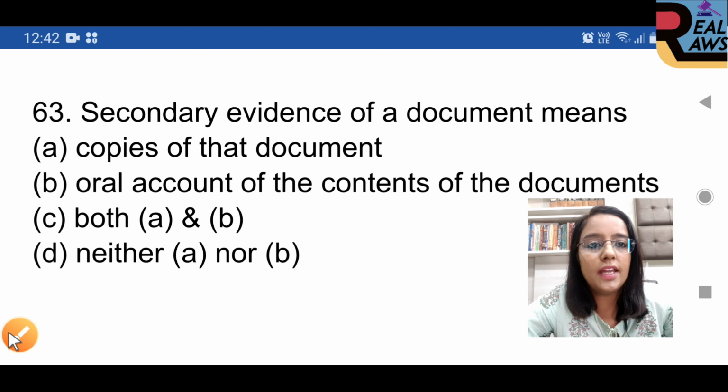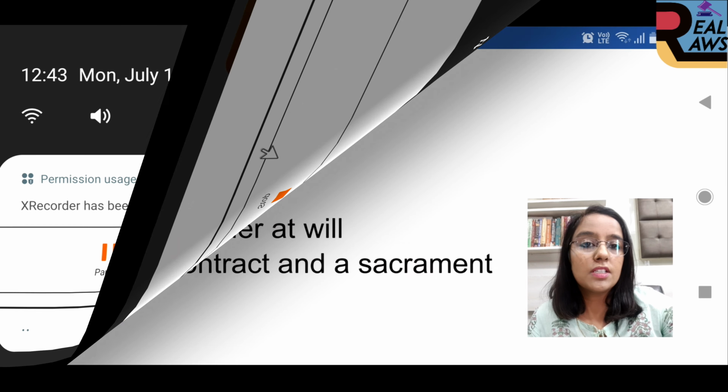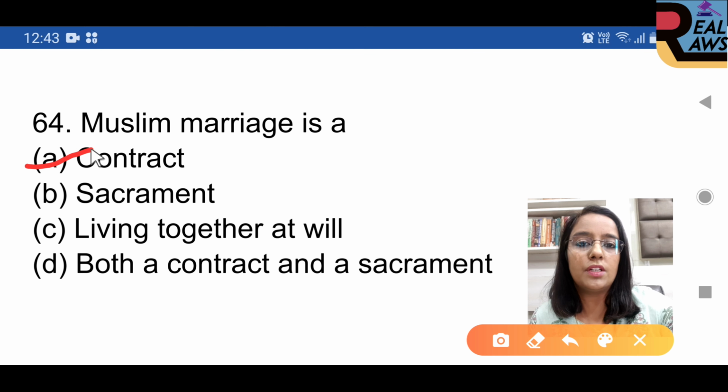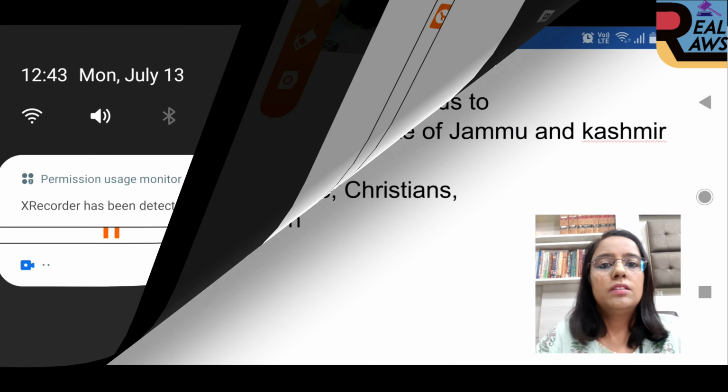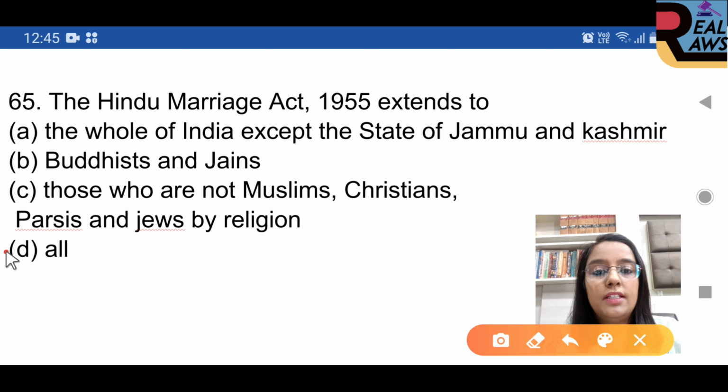Question 63. Secondary evidence of document means both A and B, that means copy of that document and oral account of the contents of the documents. Question 64. Muslim marriage is a, option A is right, a contract. Question 65. The Hindu Marriage Act 1955 extends to, option D is right.